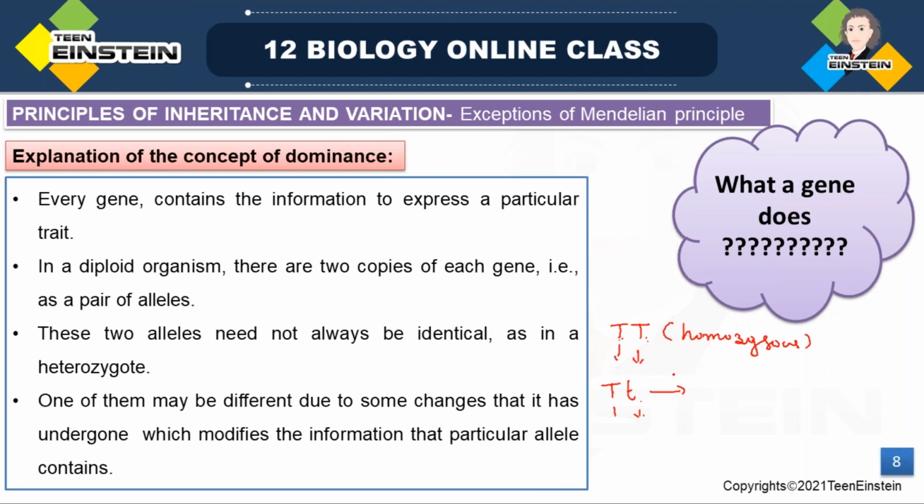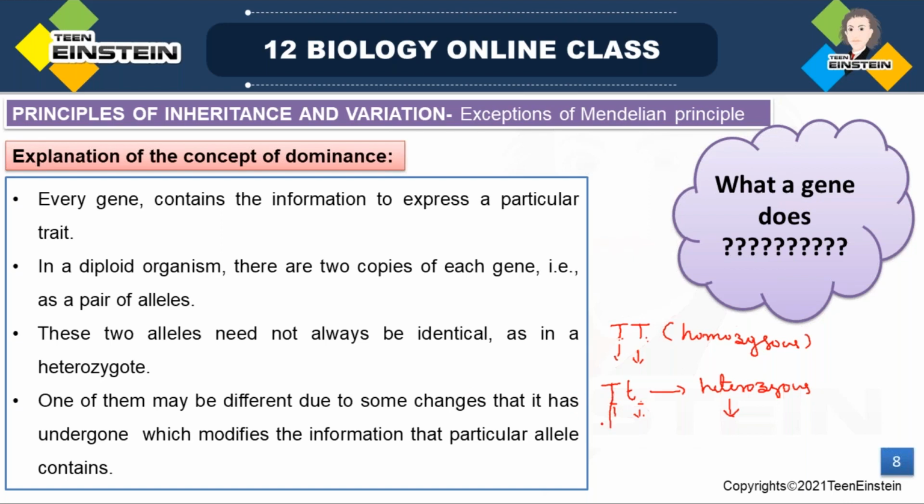But when it comes to heterozygous condition, you can see both alleles are different. Why? What is the reason behind that difference? The changes or modifications that have undergone. That's why it is forming different alleles, right? So this difference in alleles will definitely be there in their expression also, right? So there will be some information changes.